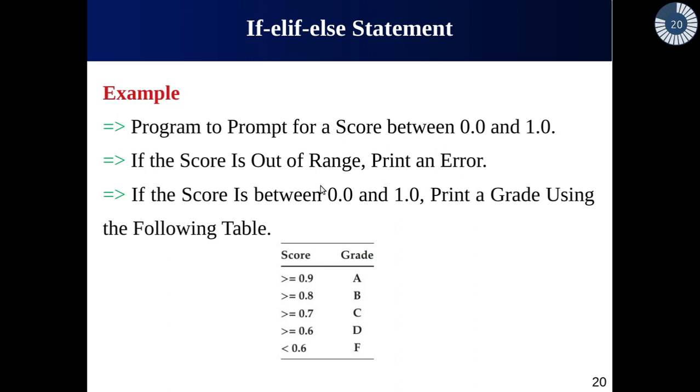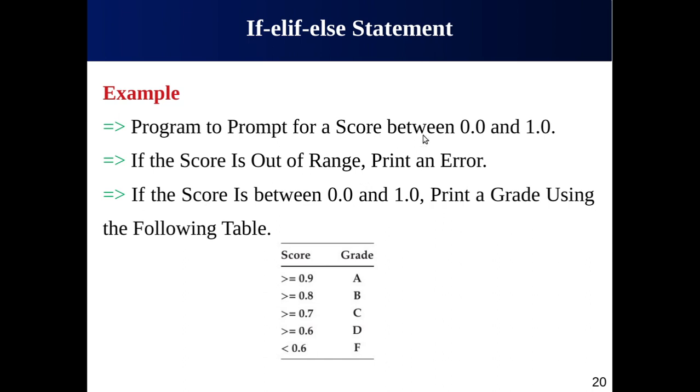So for an example, we are asked to write a Python program which accepts a score from the user. The score must be between 0.0 and 1.0. If a user inputs a score which is less than 0.0 or greater than 1.0, then the program has to print an error message: "Hey, the score you entered is incorrect. Please enter a correct value."